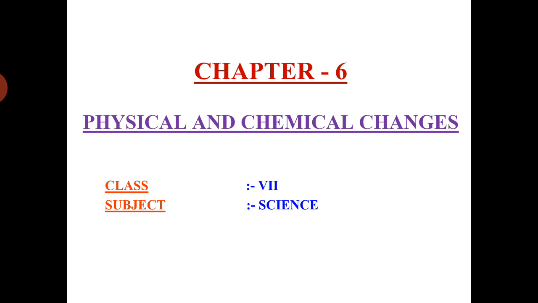First of all, let us define what is a physical change. If there is a change in the shape of an object, if there is a change in the state of an object, if there is a change in the color of an object, then it is a physical change. In other words, whenever there is a change in the physical properties of a substance, then the change taking place is a physical change.